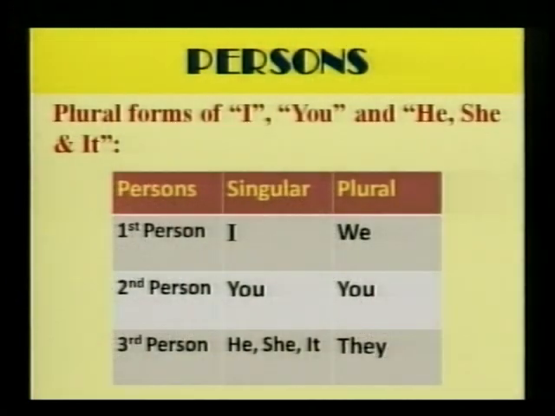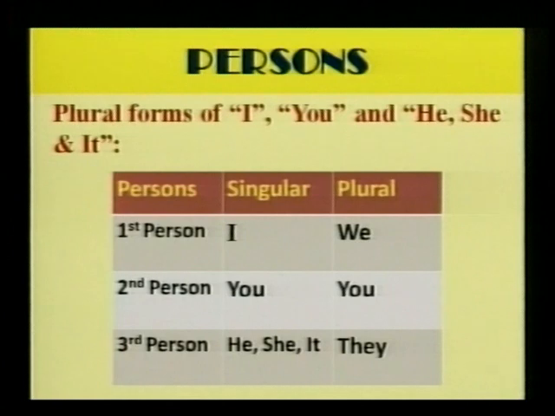We have learnt about the first person, second person, and the third person, but all the three singular forms. We should also, however, know the plural forms of all these three persons. With the help of a table, I am now going to show you the plural forms of all the three persons. Let us take a look at the slide before you.